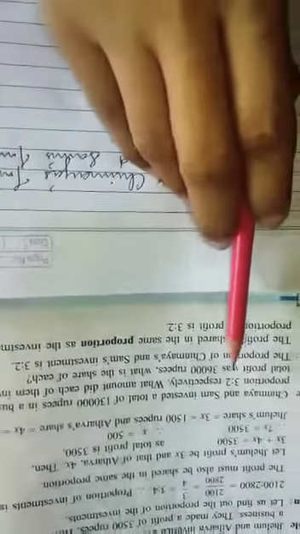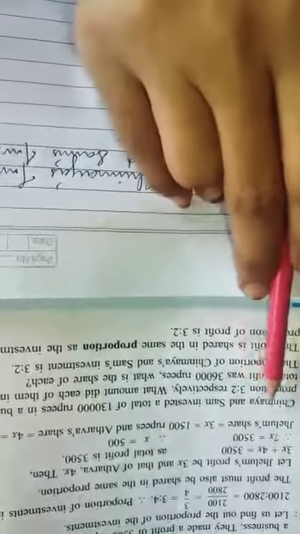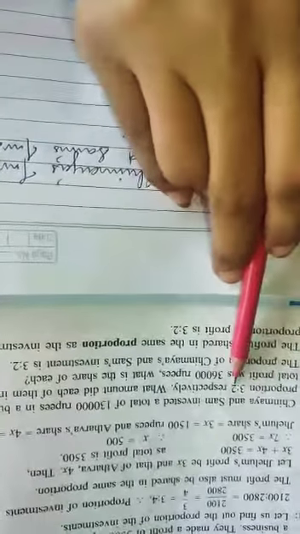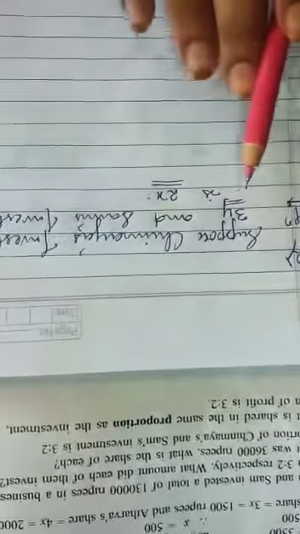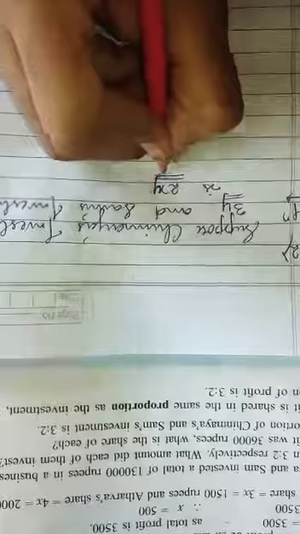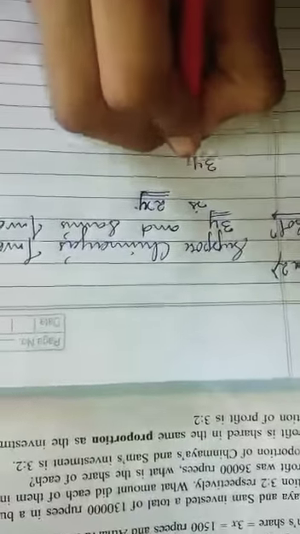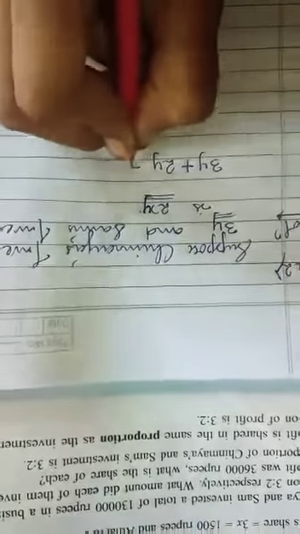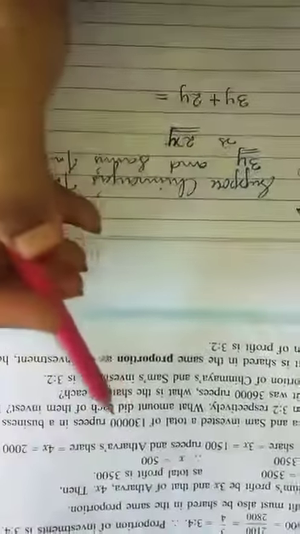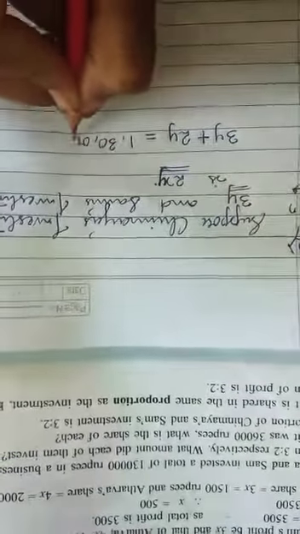See here the proportion is given. The proportion is 3:2. So this 3 is for Chinmay and this 2 is for Sam. So you have to suppose Chinmay's investment is 3y and Sam's investment is 2y. Okay. Now prepare an equation. 3y plus 2y is equal to what? Capital amount, 1,30,000. Why are we doing it like this?